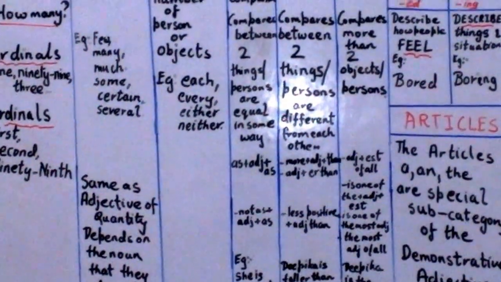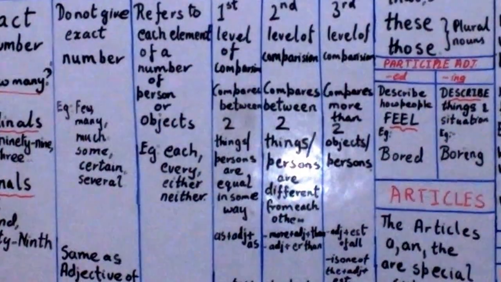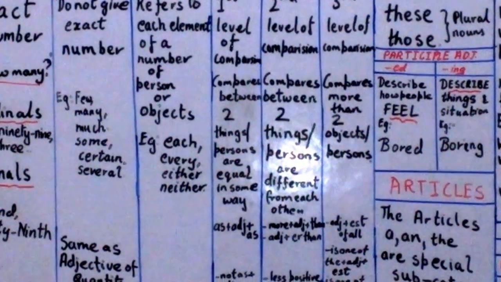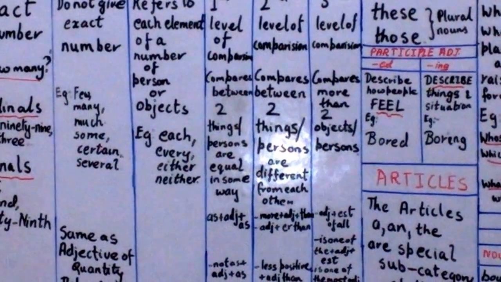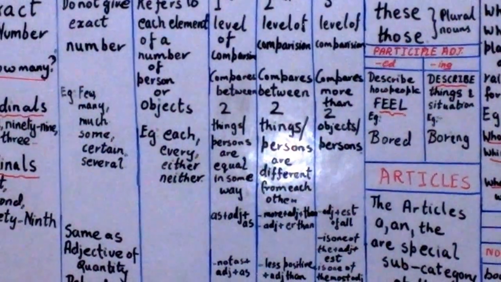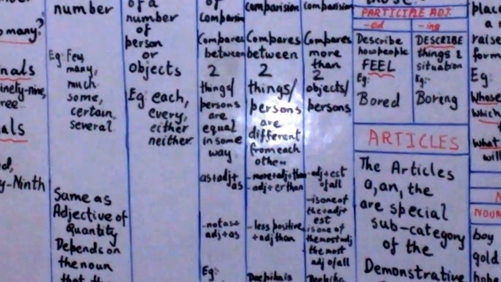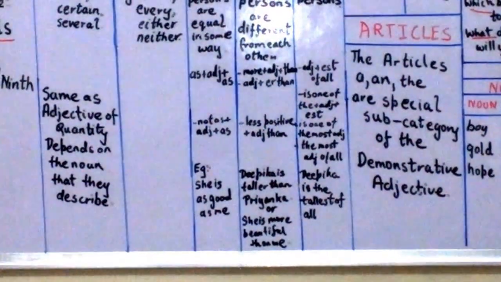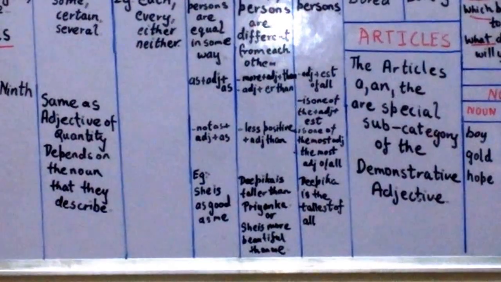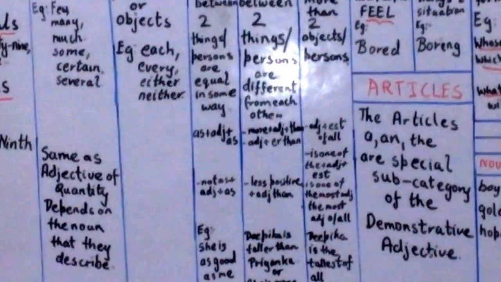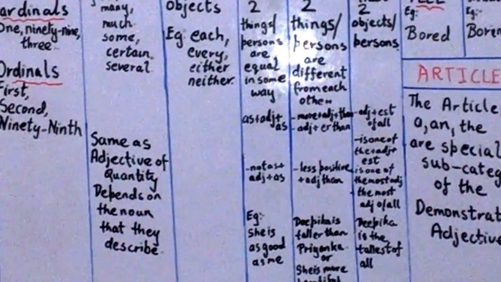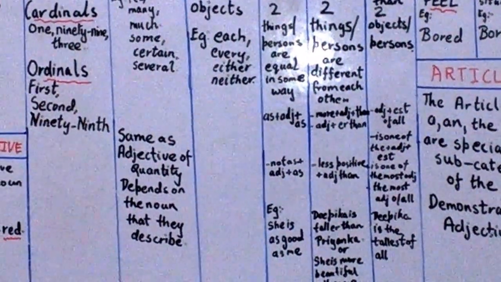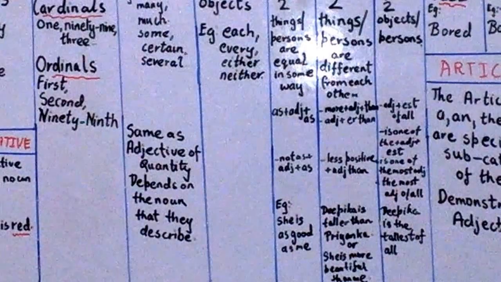Now let us go to the third kind of degree, that is the superlative degree. The superlative degree of an adjective denotes that more than two things or sets of things are compared. For three or more things or people, we use the superlative degree, or the positive degree with no other, and the comparative degree with no other or any other.